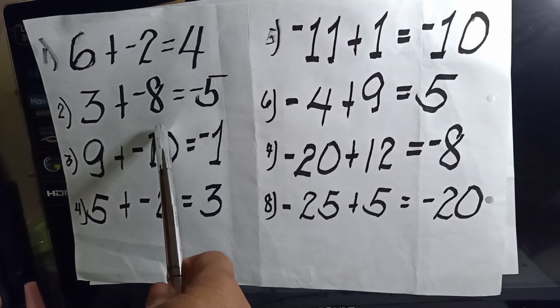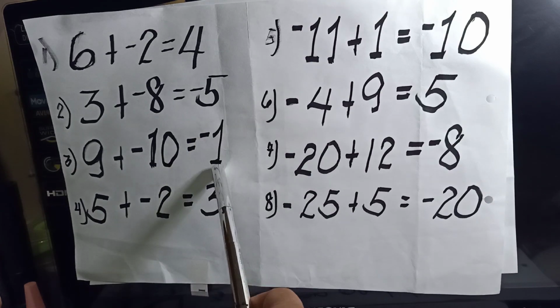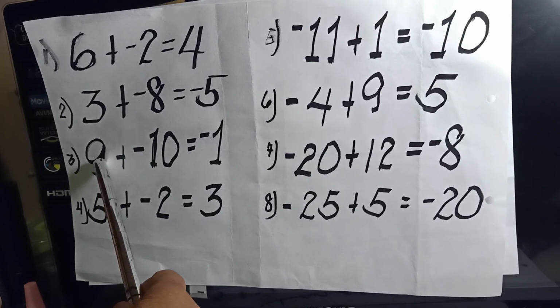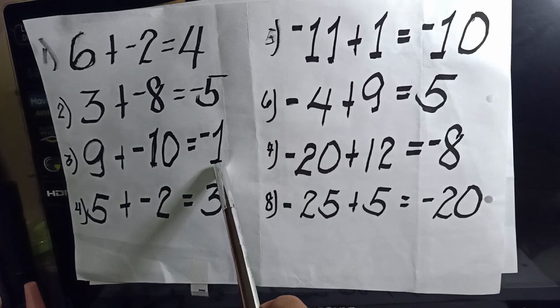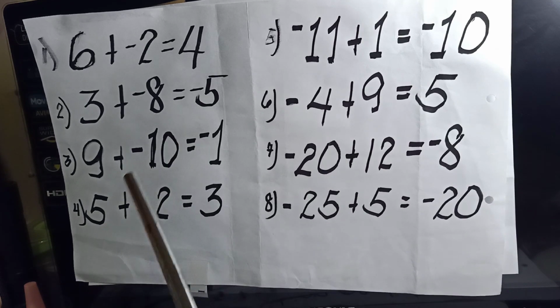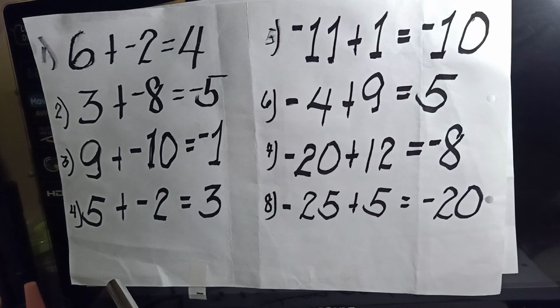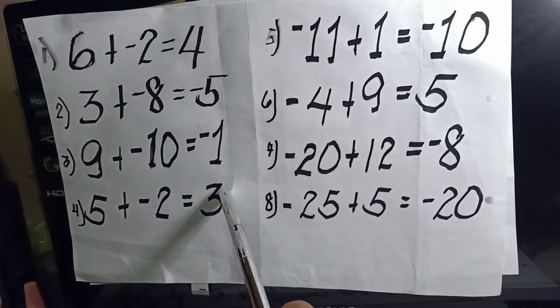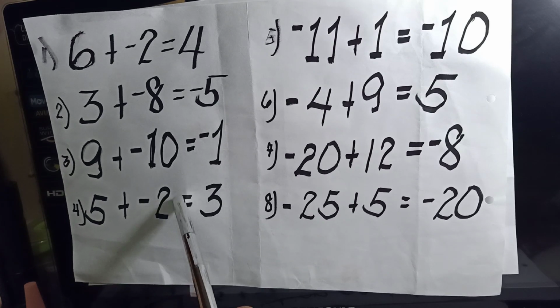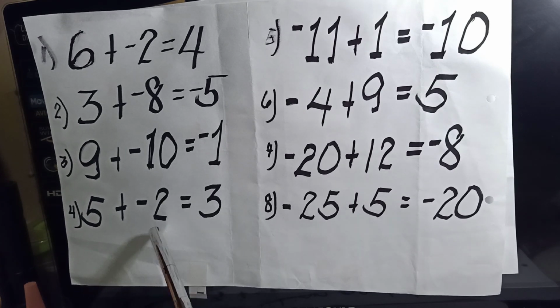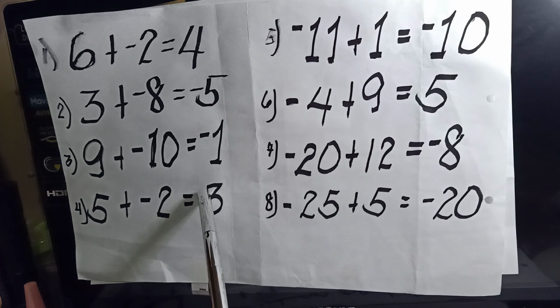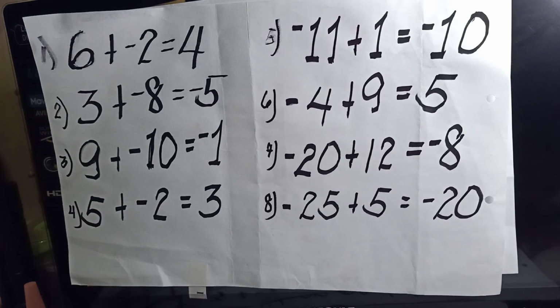9 plus negative 10 is equal to negative 1. 10 minus 9 is 1. But how did we get the sign of our answer? 5 plus negative 2 is 3. 5 minus 2 is really 3. Oh, the sign of the answer is taken from the bigger number. But of course, positive numbers are always bigger than any negative number.